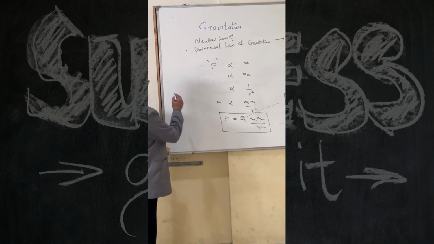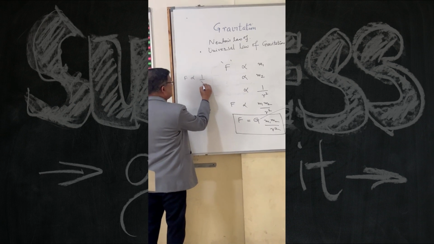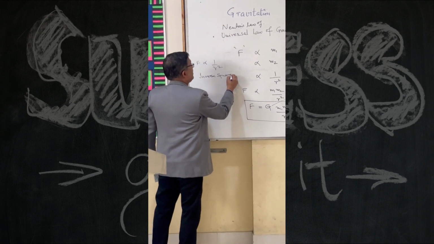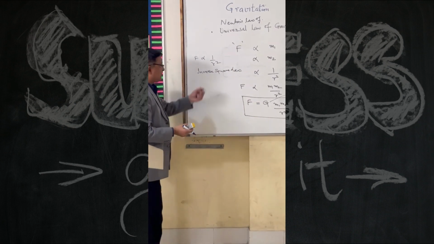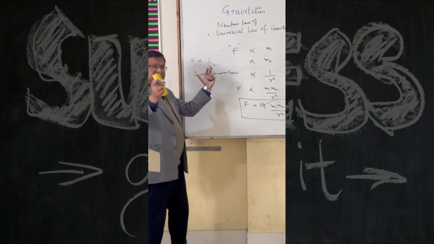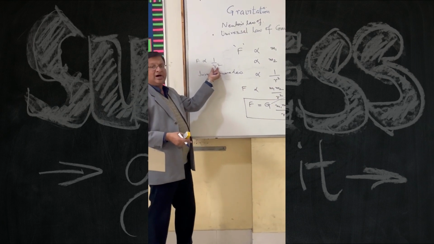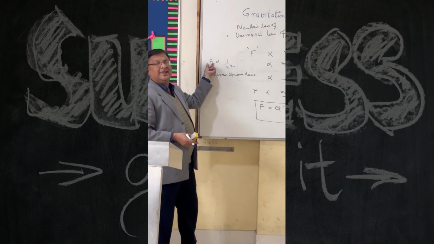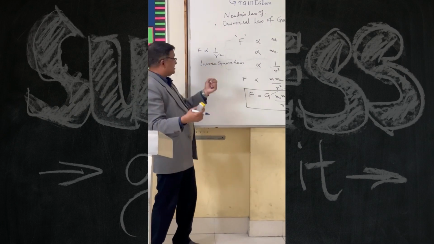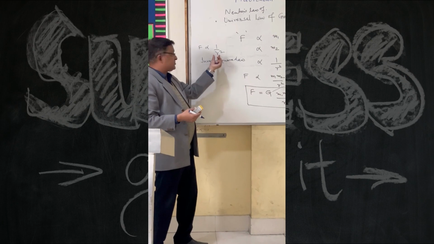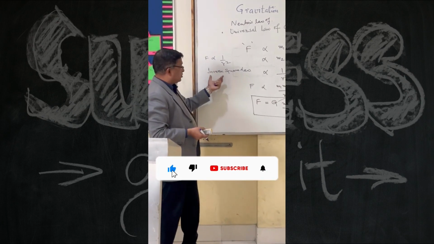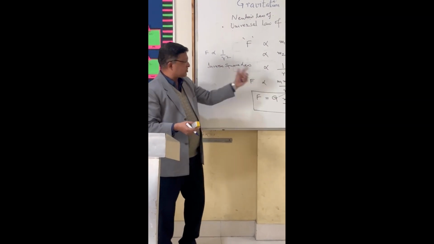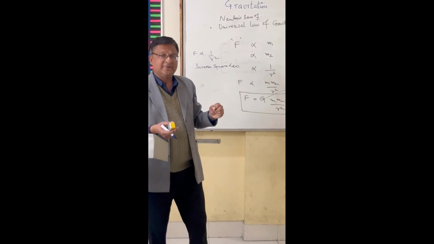The main point is that F is proportional to 1 by R square. This is sometimes called the inverse square law. If the separation is large, if instead of R I make it 2R, naturally the value of F becomes 4 times less. If I bring the masses closer, the value of R will reduce, and naturally F will increase. In the next class, we can do various problems based on this inverse square law. That's all for this class. See you in the next class. Thanks for joining.